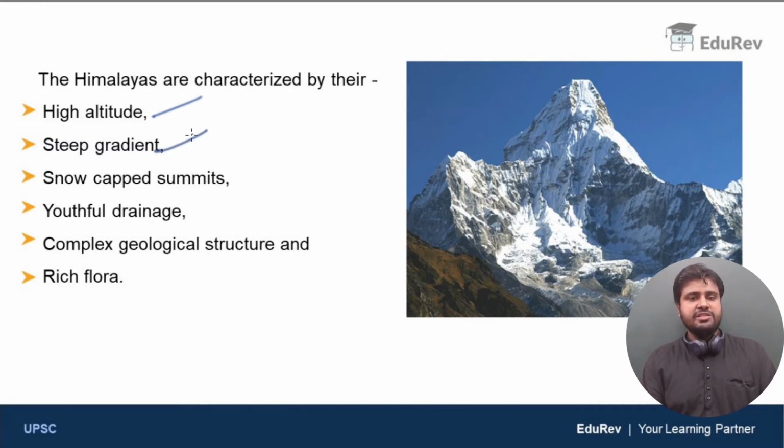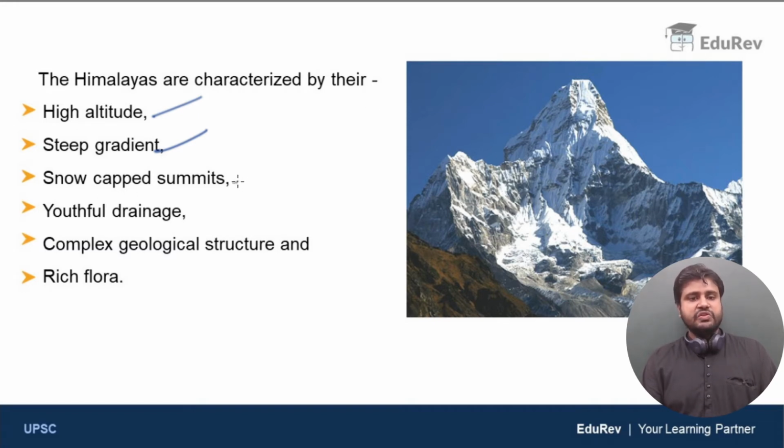The second is steep gradient. Just look at the slopes of the Himalayan mountains here. This is one of the famous Himalayan mountains, and just look at its slope. The slopes are very steep. These are not gentle. These are very steep.